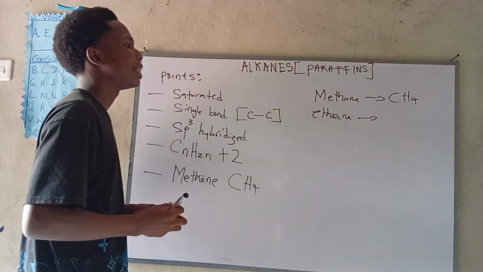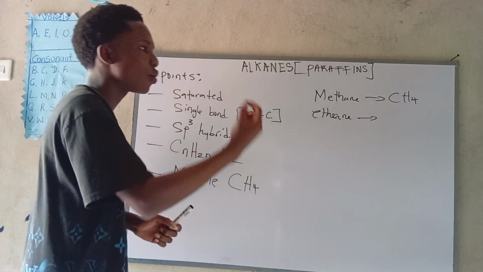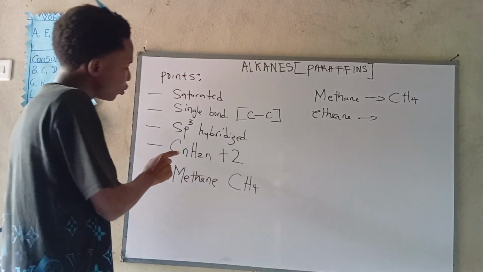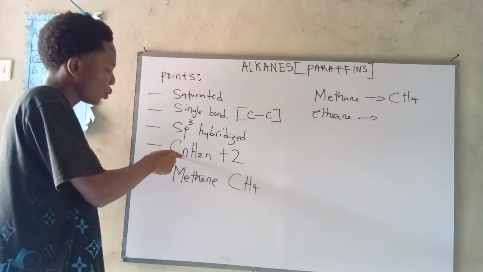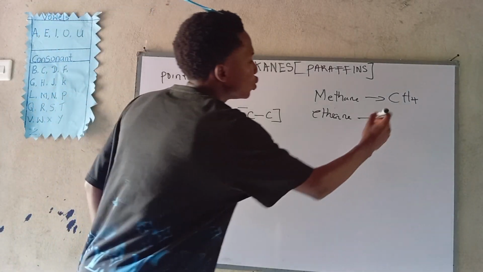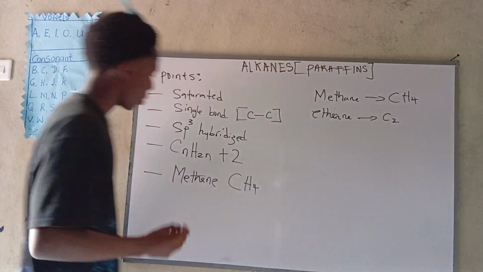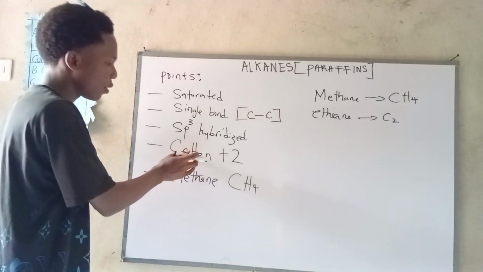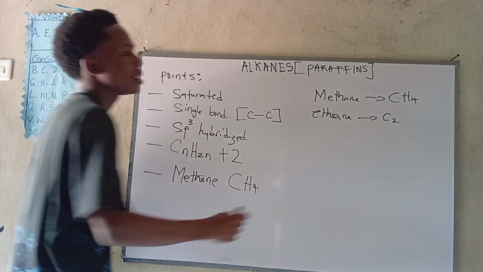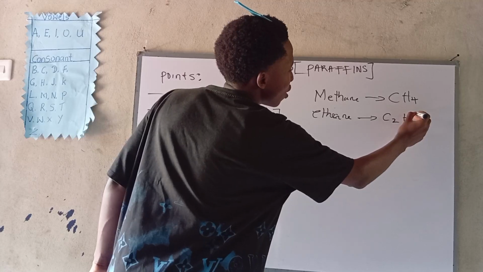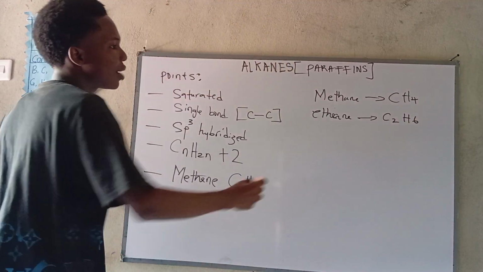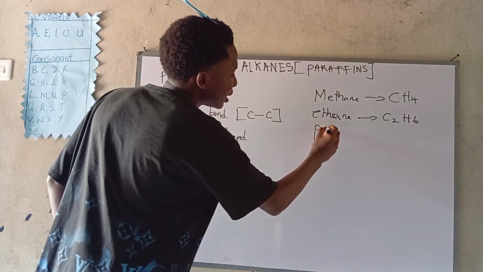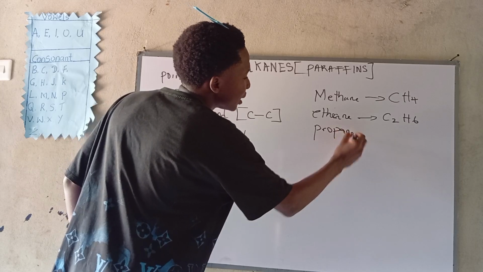What is the formula for ethane? For ethane, n is denoted by 2. If you multiply n by 2, it will give us 2 carbon. Then 2 times 2 is 4, and 4 plus 2 gives us 6. We now have C2H6. Now the next one is prop, which represents 3: propane.